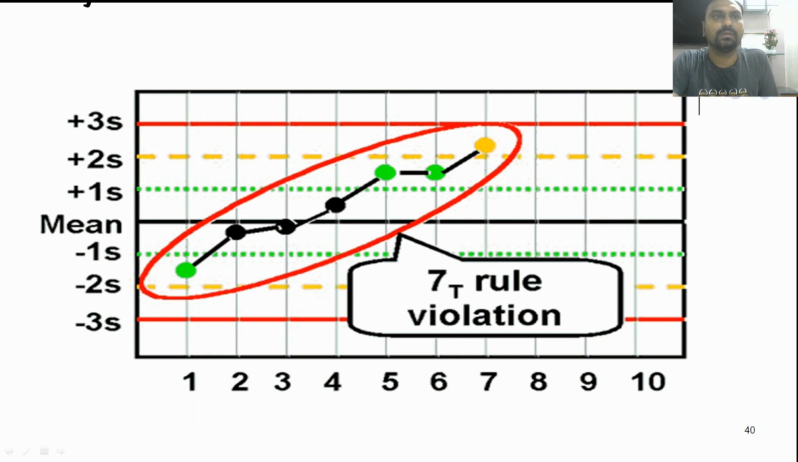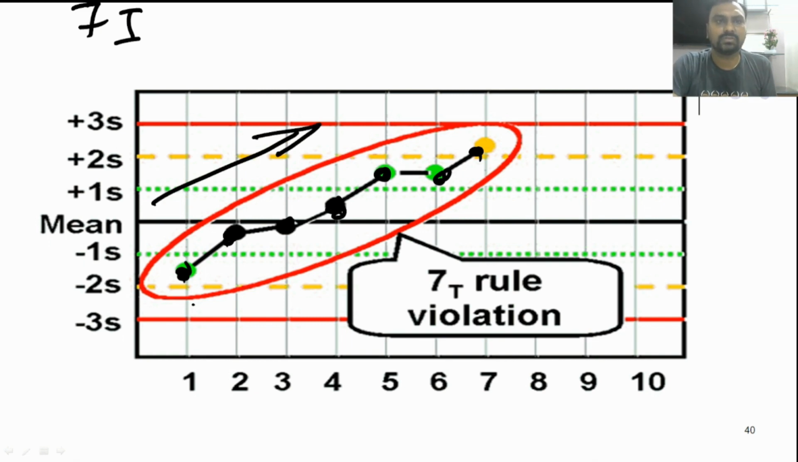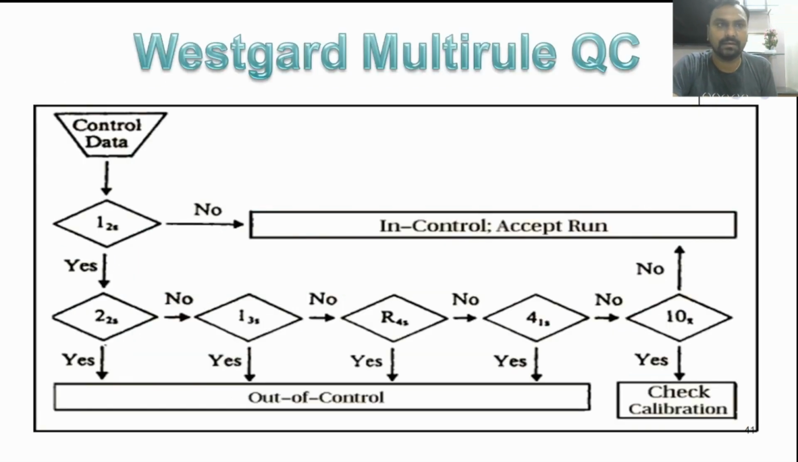Now what is the 7T rule? When you get 7 consecutive readings in the same direction, increasing, this shows a trend. So one result is this, and the results continuously increase 7 times. That means it is a violation of the 7T rule, and it is a systemic error.